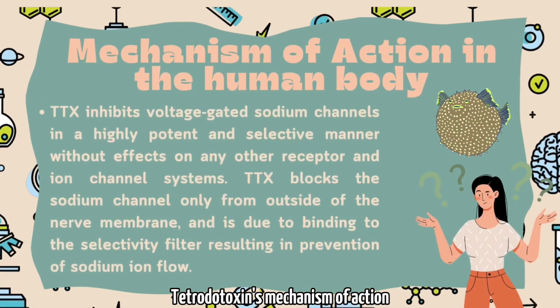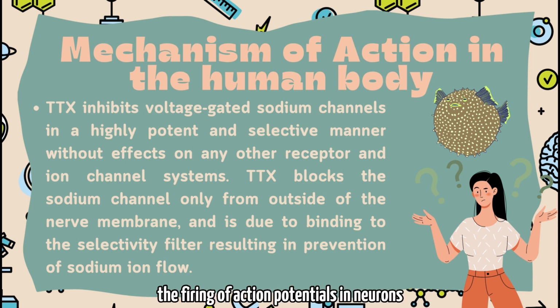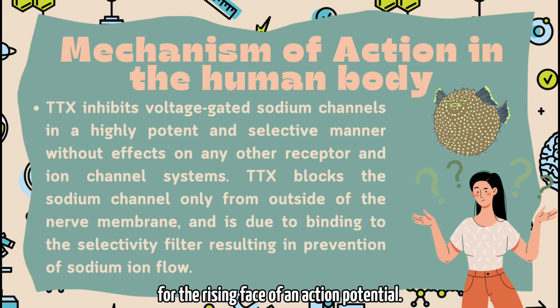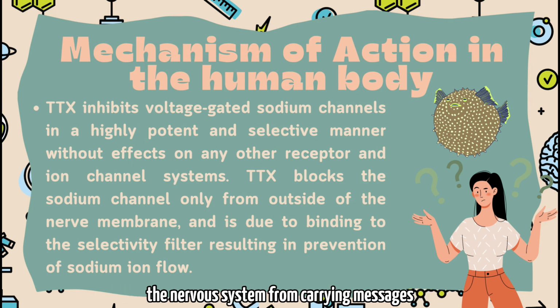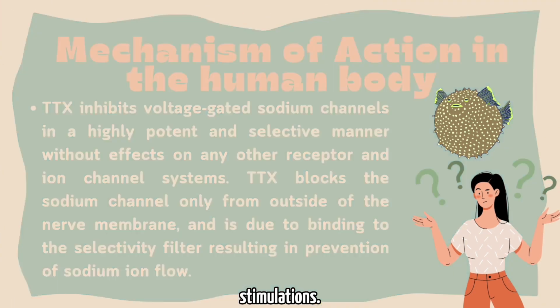Tetrodotoxin's mechanism of action inside the human body is the selective blocking of the sodium channels. Yes, you heard it right. TTX is a sodium channel blocker. It inhibits the firing of action potentials in neurons by binding to the voltage-gated sodium channels in nerve cell membranes and blocking the passage of sodium ions into the neuron. For your knowledge, sodium ions are responsible for the rising phase of an action potential. When the passage of sodium ions is blocked, it prevents the nervous system from carrying messages and the muscles from contracting in response to nervous stimulation.